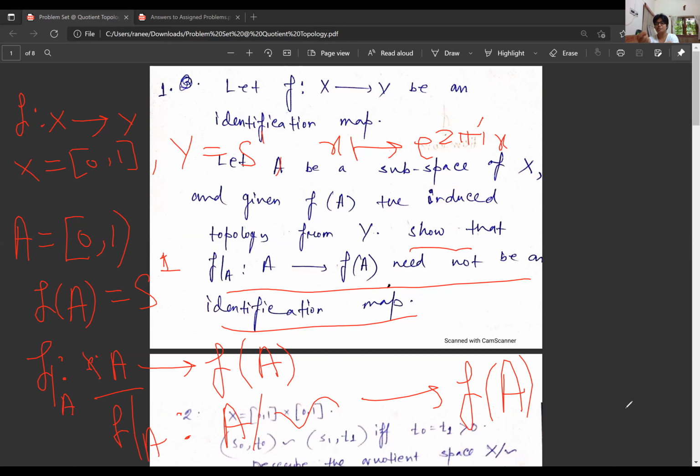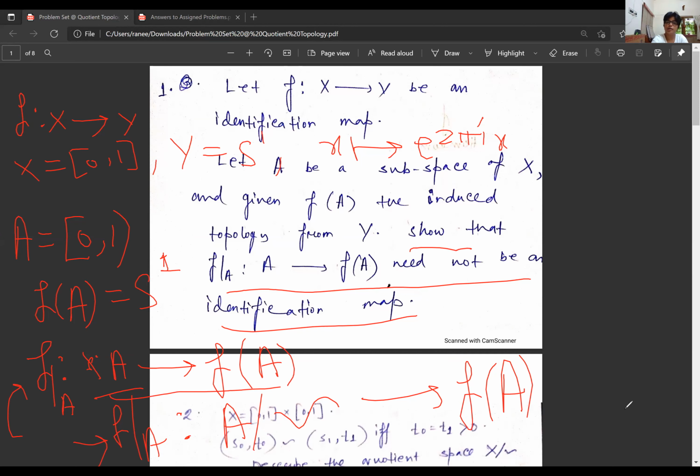Every element maps to a single point, it's completely a bijection. So therefore this map is a homeomorphism, and this map is the same as this map here, since there is no identification. So if this is an identification or quotient map, then by the universal property, this will become a homeomorphism.